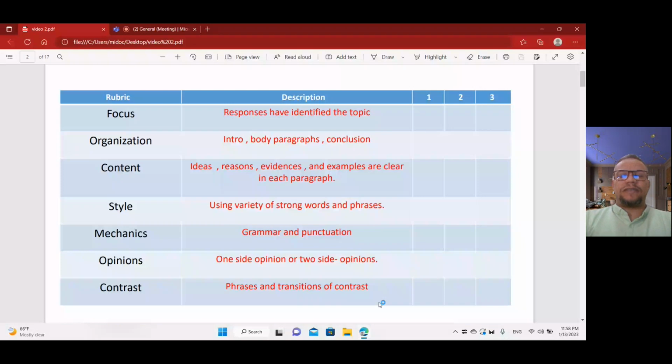If you write the answer, you have to mention something about focus. You have to be focused in writing. I mean, your responses, your sentences, your paragraphs should have the definition of the topic. When you finish the whole topic, it means you answer the question: what is the topic about? And is it bad? Is it good? Is it negative? Is it positive? And so on. Did you answer these two questions? It means you focus on the topic.